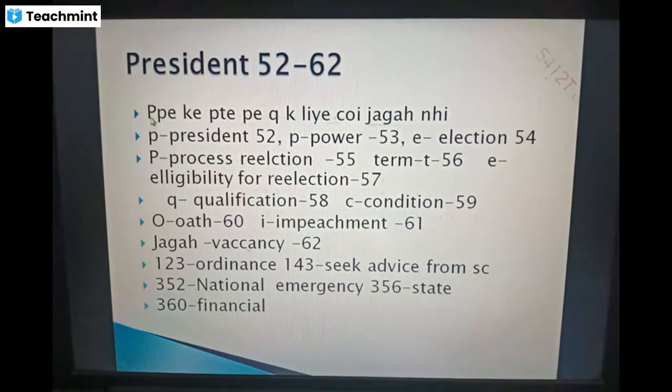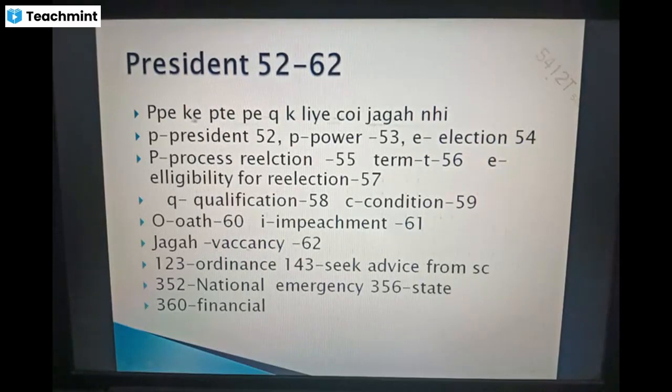See here, P is there. First P, P for what? P stands for president. For president, the article is 52. And another P is there. This is for power of president, and the article is 53. Then E is there. E is for election. Presidential election is article 54.